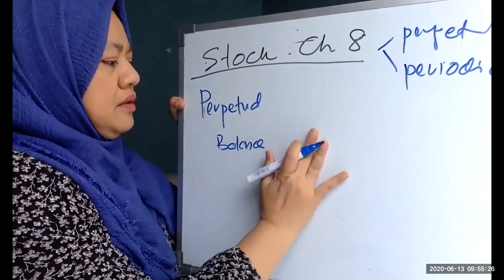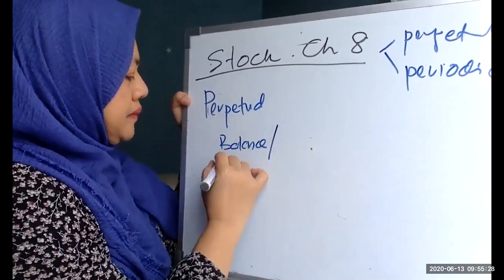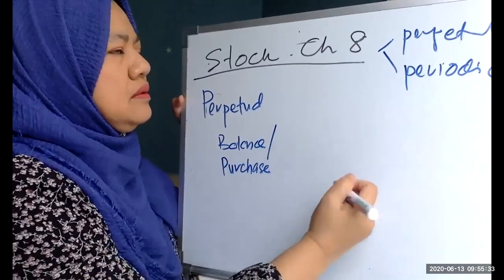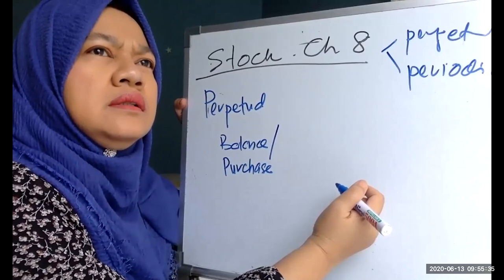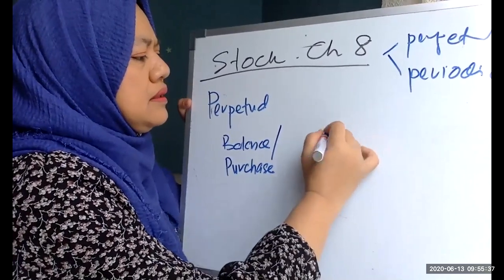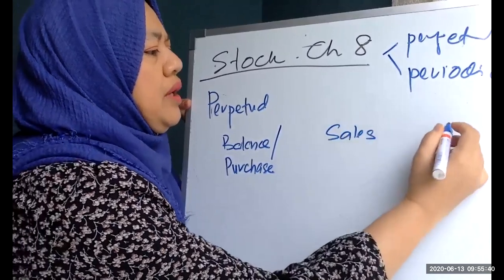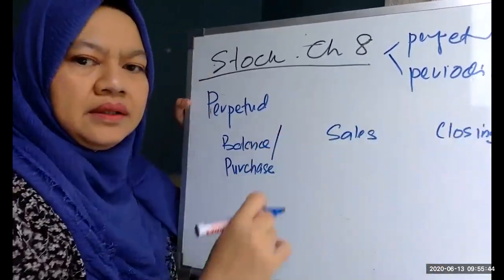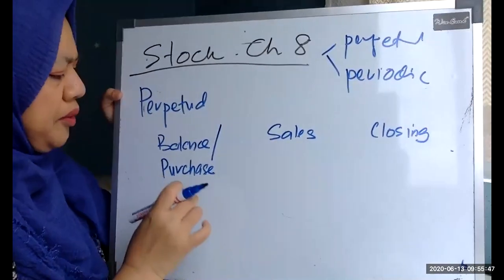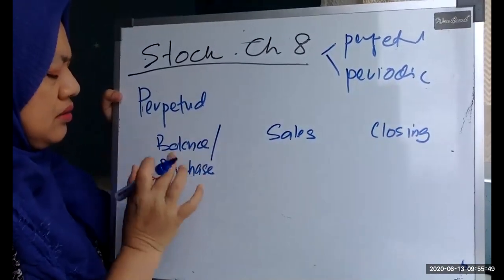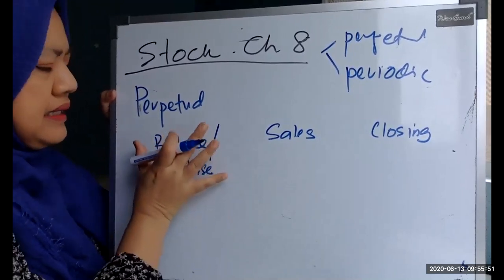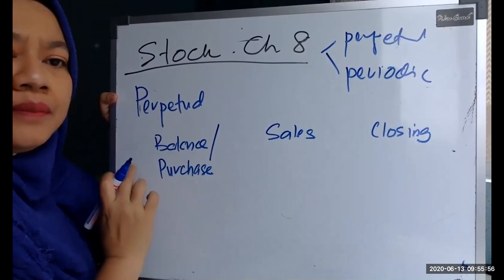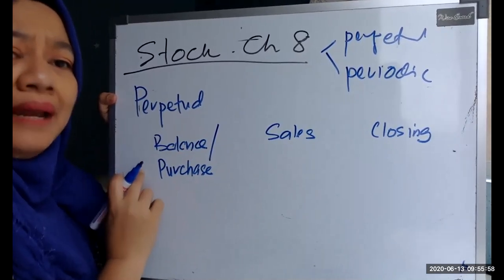Right. Purchase is here, and then when there's sales, and you have your closing here. So we have purchase, or we have balance, and then you put, I think that is the same column. So there are three columns. Balance means that at the beginning of the period, what is the opening balance of your stock?